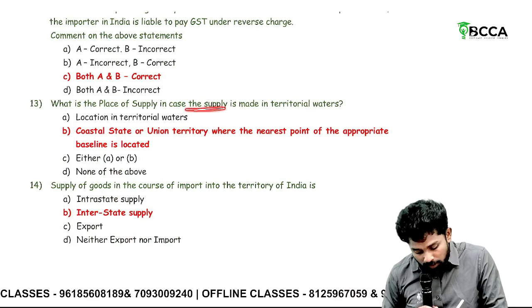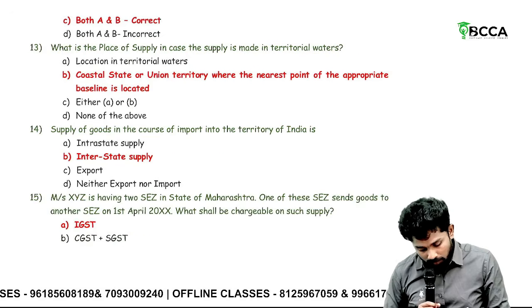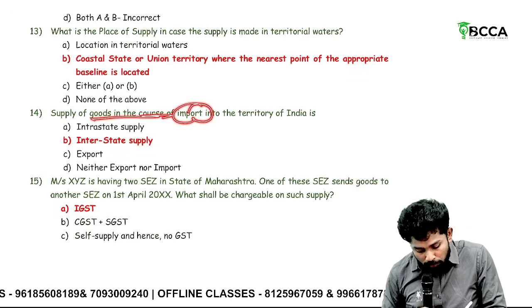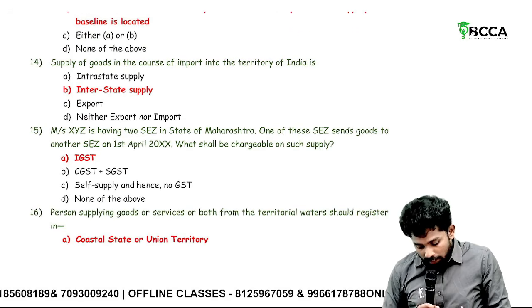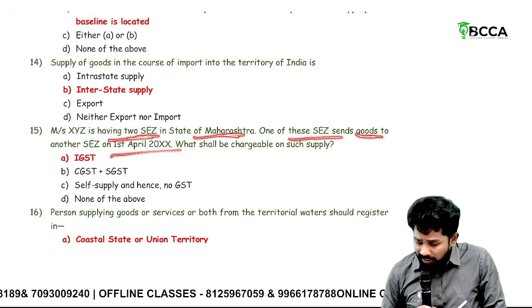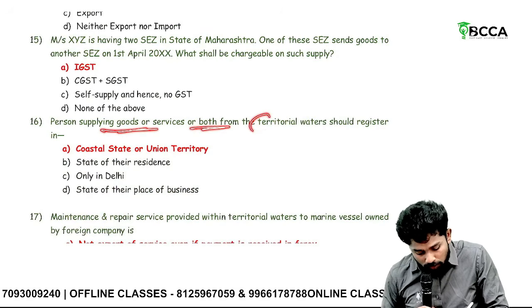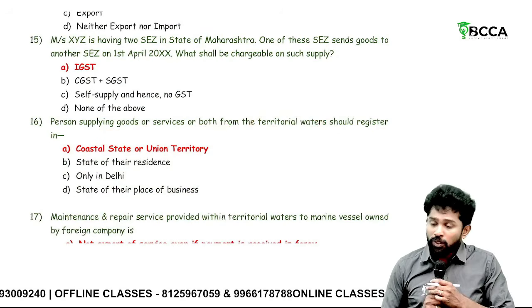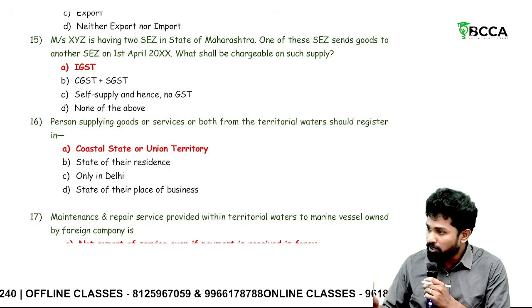What is the place of supply in case the supply is made in territorial waters? Nearest to coastal state. Supply of goods in the course of import into territorial water is import, so it is interstate. XYZ having two SEZs in Maharashtra, one SEZ sends to another SEZ. SEZ to SEZ, interstate. Person supplying goods and services from the territorial waters should register. Sir, you are running a casino in territorial waters in Goa. Where should you register? In Goa state, because it is near to Goa.